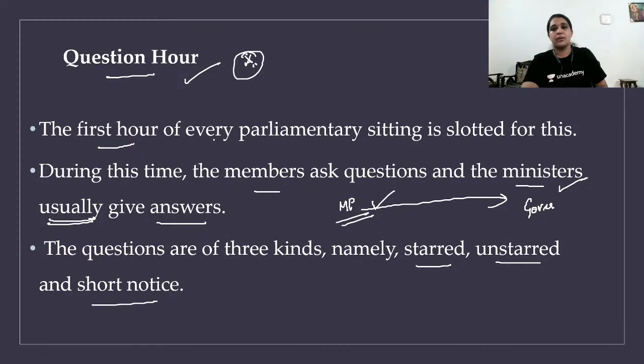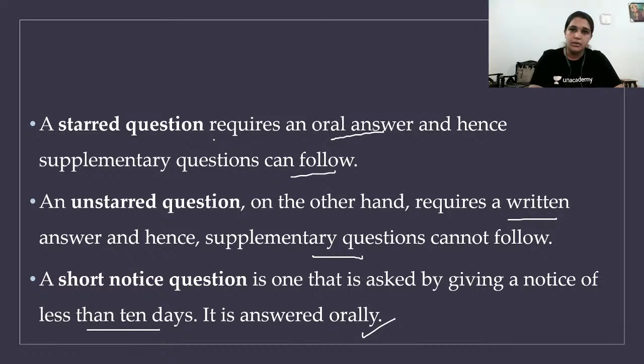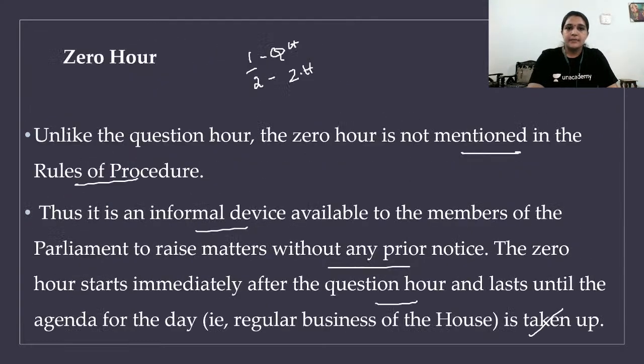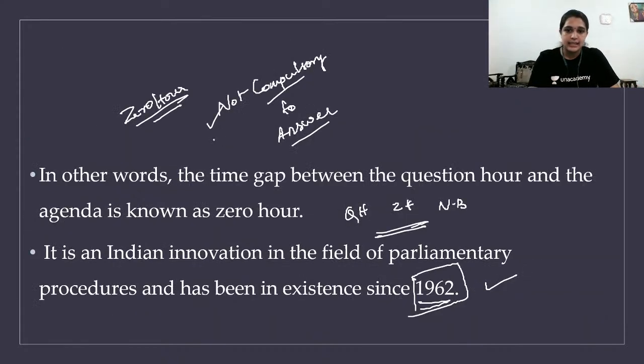Question hour. It's an important device of democracy. We have three types: starred, unstarred, short notice, and you should know the difference. Starred by oral, unstarred by written, short notice usually oral. Next, we have zero hour, an innovation of parliament. After the first session, which is question hour, the second session is zero hour. Usually ministers are asked questions by the private member. Generally in this, there is no compulsion that the minister should definitely answer the questions raised in the zero hour. It's an innovation of parliament which is in force from 1962.